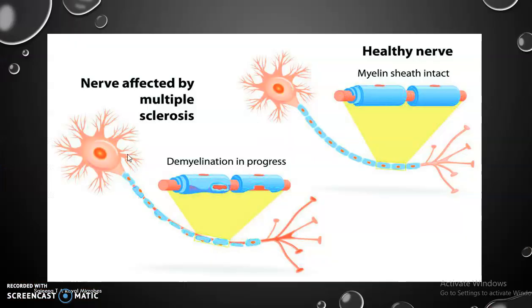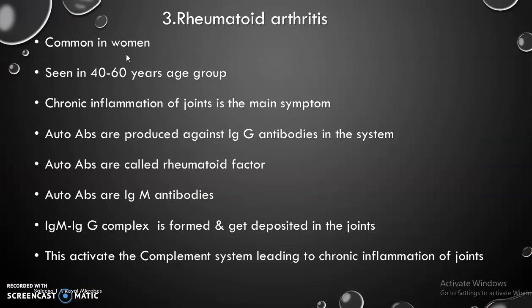Last one is rheumatoid arthritis. It is common in women. It is seen in the 40 to 60 years age group. It is chronic inflammation of joints, and autoantibodies are produced. Mainly IgG antibodies are produced. These autoantibodies are called rheumatoid factor; autoantibodies are produced against IgG antibodies. Therefore, the autoantibodies are IgM antibodies, and the IgM-IgG complex is formed and gets deposited in the joints. And this activates the complement system, leading to chronic inflammation of joints.